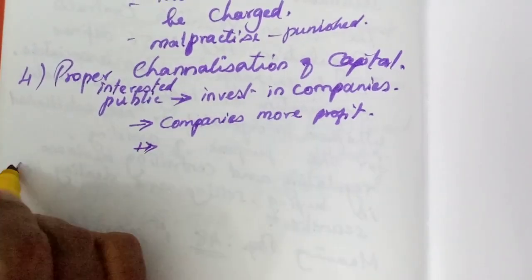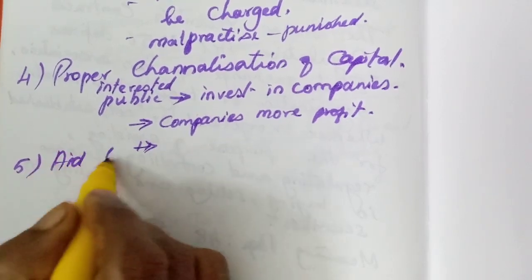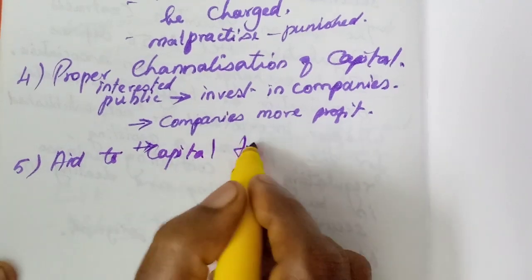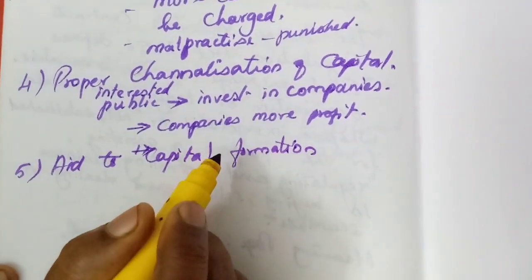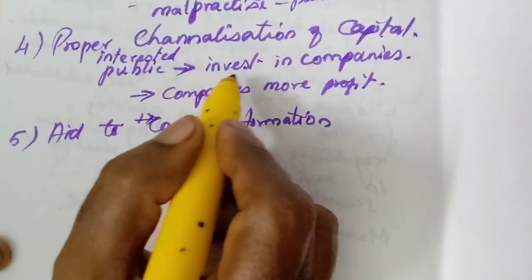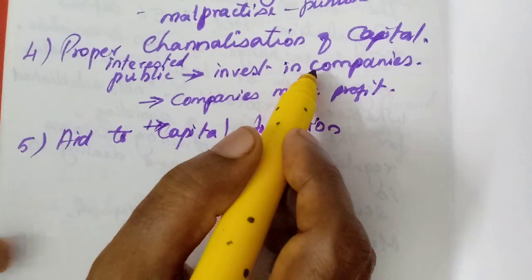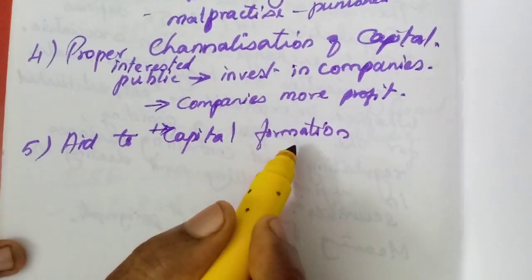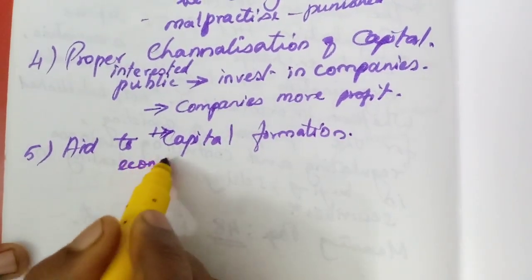The fifth one is aid to capital formation. It is related to the fourth point. Since all the investors are investing in companies that earn more profit, capital formation takes place for the economic development.